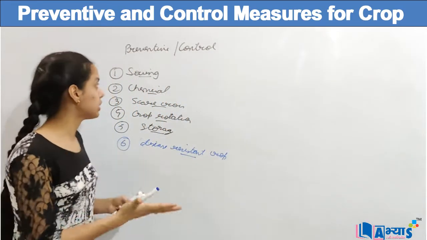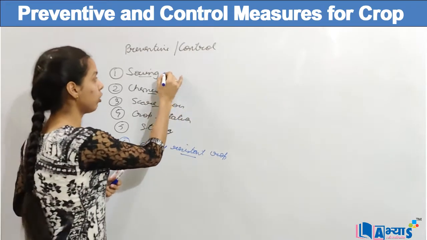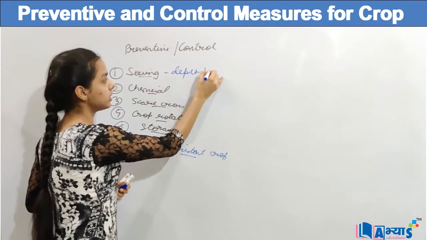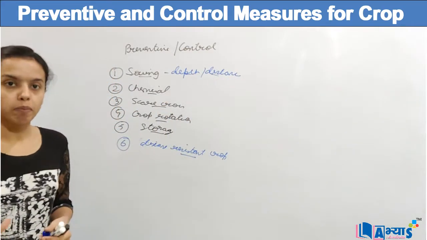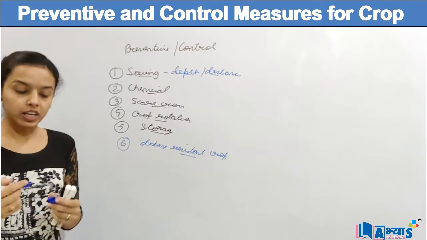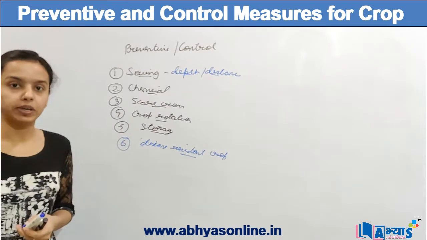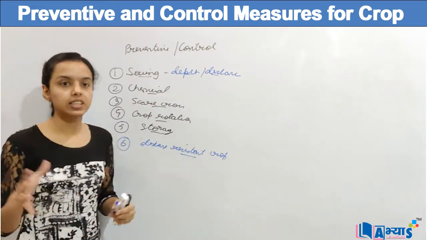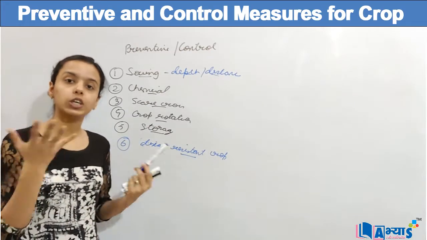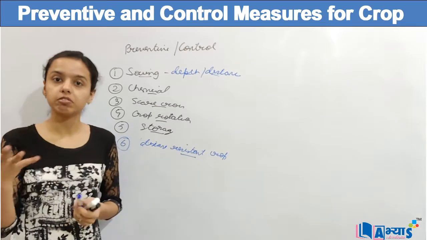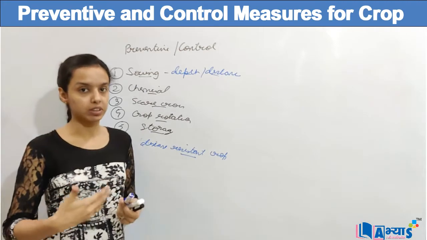The first of them was the sowing pattern. Basically, proper depth must be taken care of, and the distance. Depth and distance between the crops must be appropriate so that there is no competition between the crops. Then we have discussed the chemical fertilizers, and even different types of sprays are used on the soil or on the crops so that they avoid weed production, or the fertilizers will help in the soil fertility.